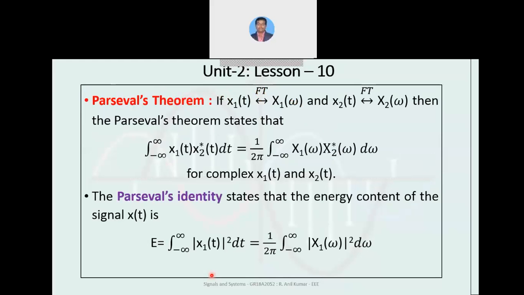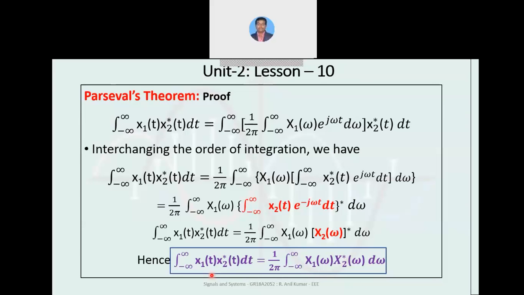Similarly, Parseval's identity states the energy content of the signal. In terms of energy, Parseval's identity is defined where E equals integral from minus infinity to infinity of modulus of x1 of t squared dt, equals 1 by 2 pi times the integral from minus infinity to infinity of modulus of x1 of omega squared d omega.